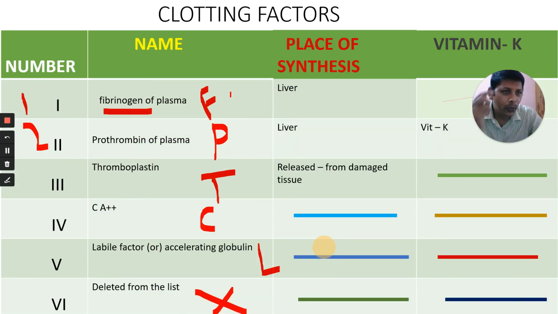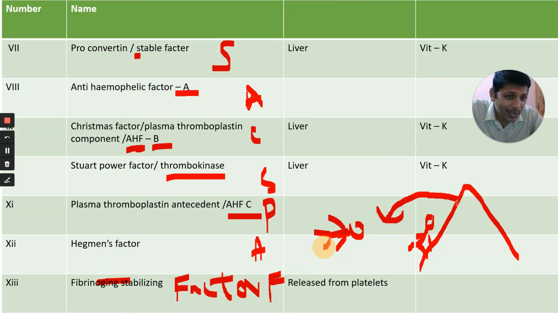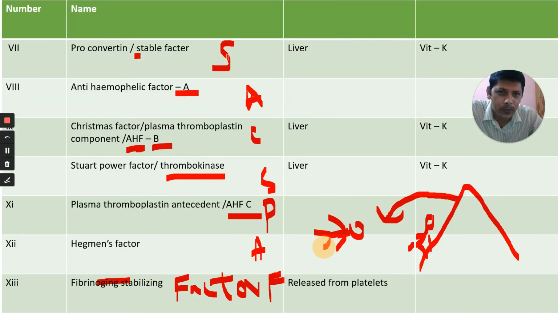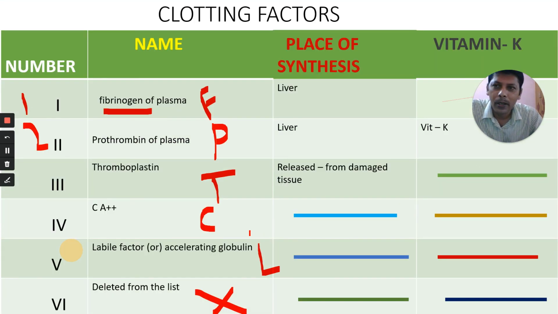Foolish people try climbing long slope. After Christmas, some people have fallen down, meaning Hageman factor. With this trick you can remember the factors, if you have the determination, if you have the zeal to learn.